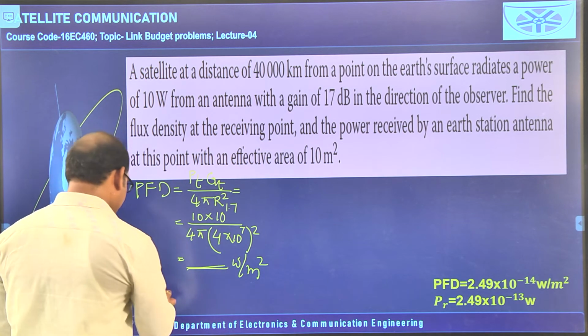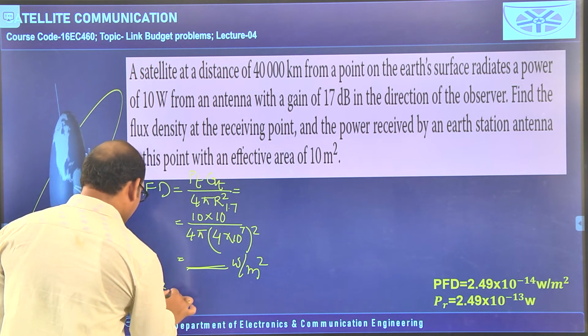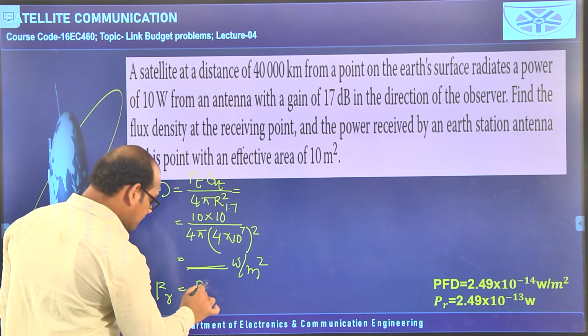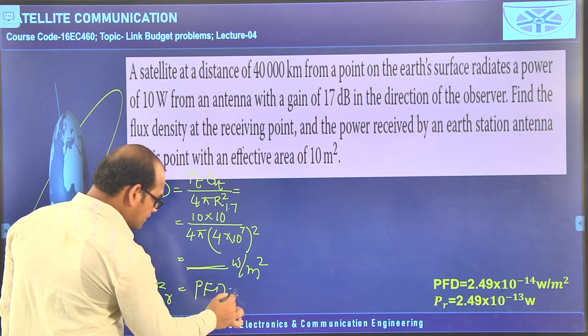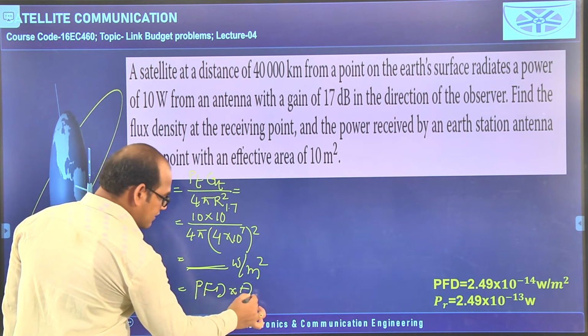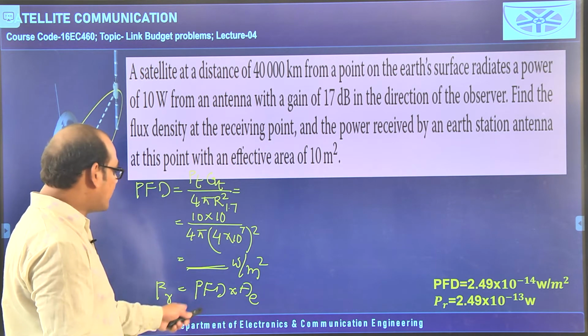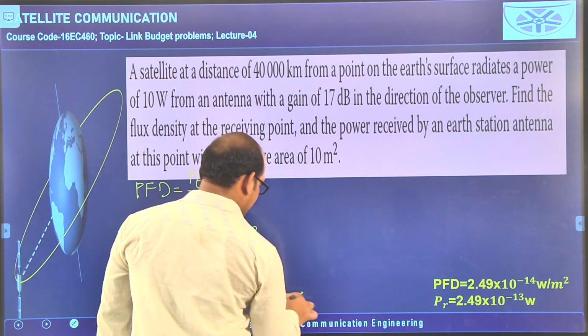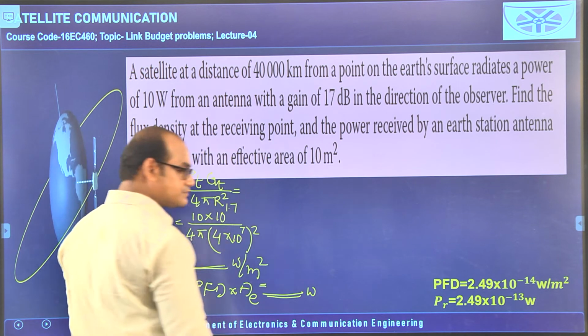That is, received power is simply the multiplication of power flux density with effective aperture area. If you multiply these two, you will get the received power in watts.